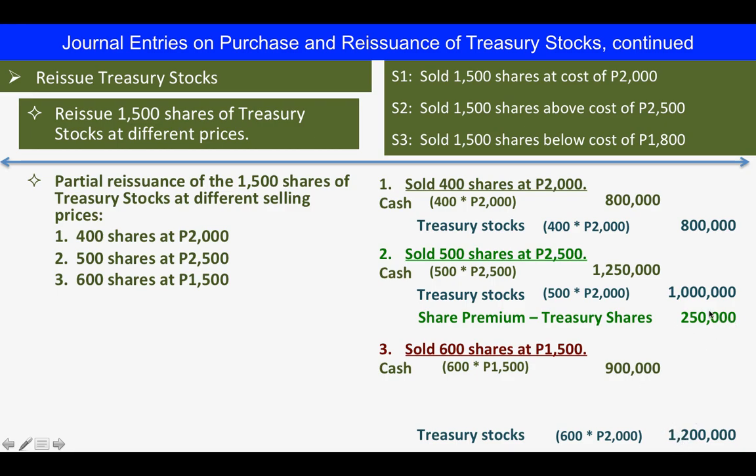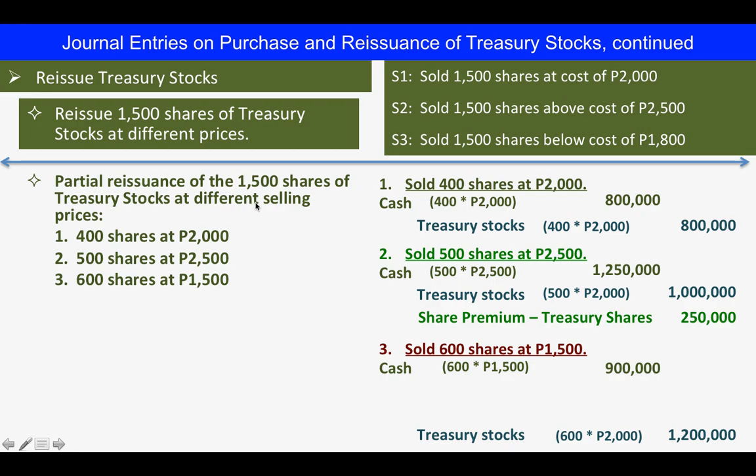We have here now the share premium of 250,000. From the previous slide, situations 1, 2, and 3 are independent from each other. But in this illustration, all of these reissuances of shares are part of the 1,500 shares.